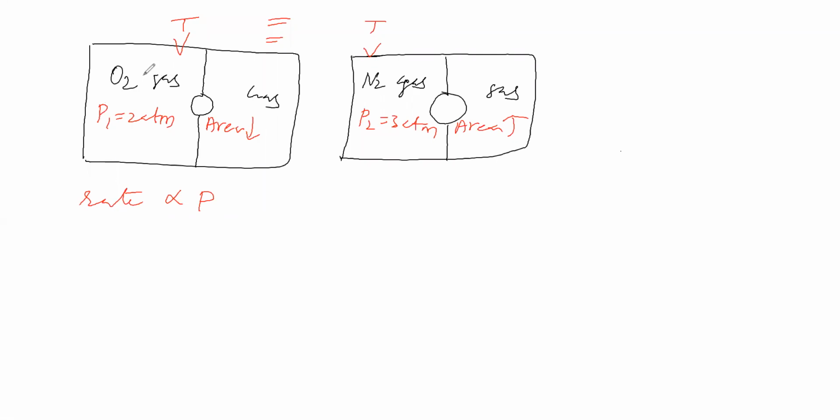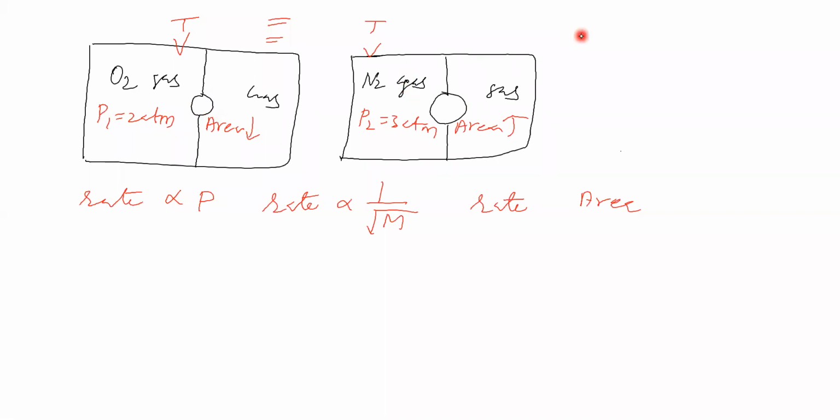Here the molecular masses of oxygen and nitrogen are different. We got the relation that rate of diffusion is inversely proportional to square root of molecular mass. This relation we got already. So we have the relation between rate of diffusion and molecular mass, and between rate of diffusion and pressure. Now we will go for another relation, rate of diffusion and area of tiny hole. Here oxygen gas is effusing through this tiny hole, and here nitrogen gas is effusing through this tiny hole.